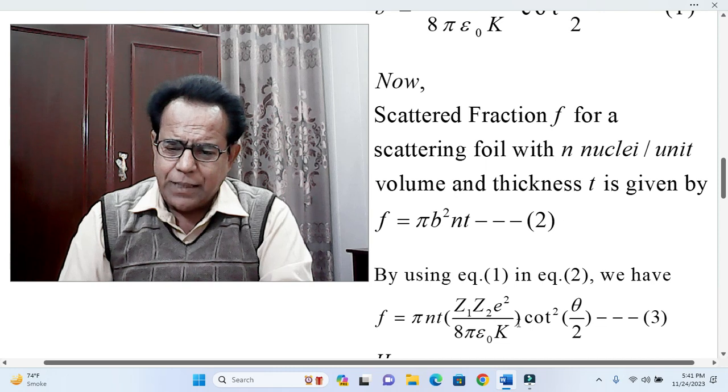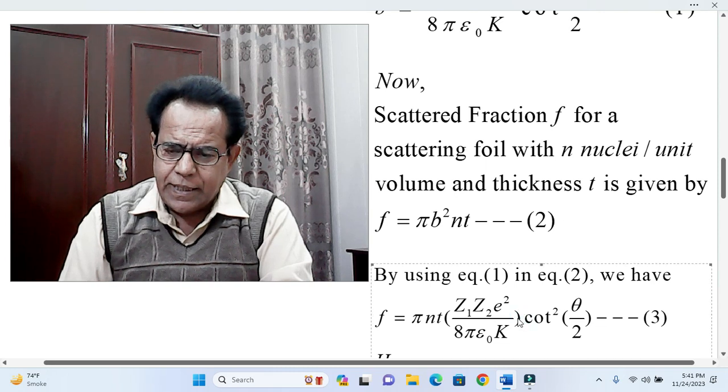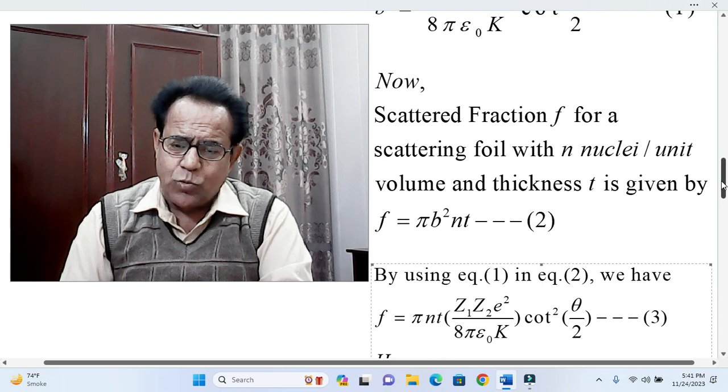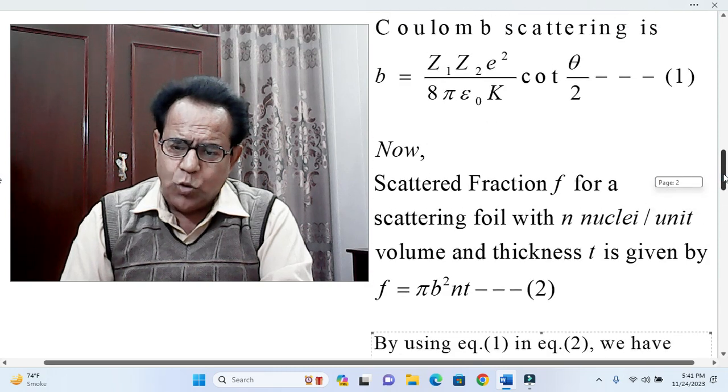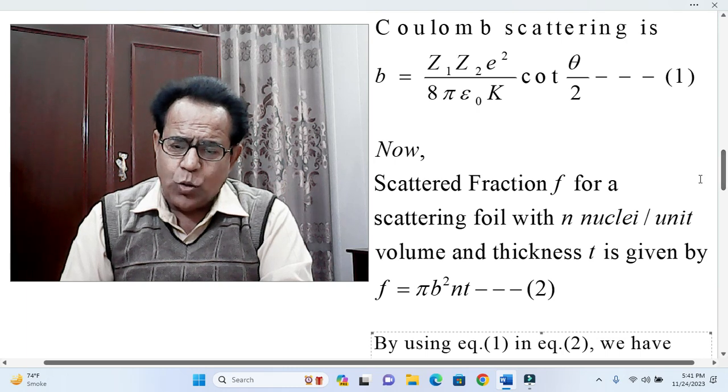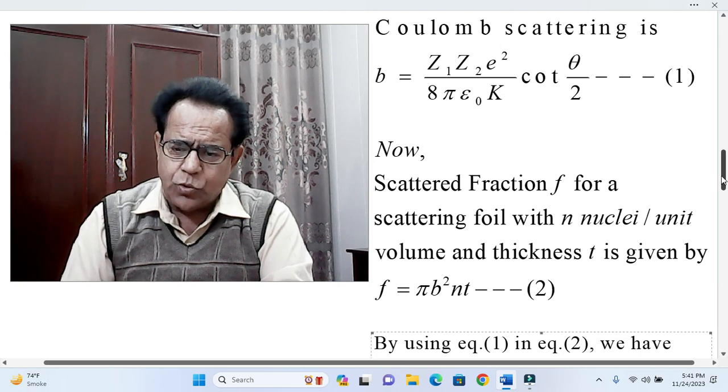This is a minor mistake. Actually, when we put the value of b here, because b square will be used, its square will be used.